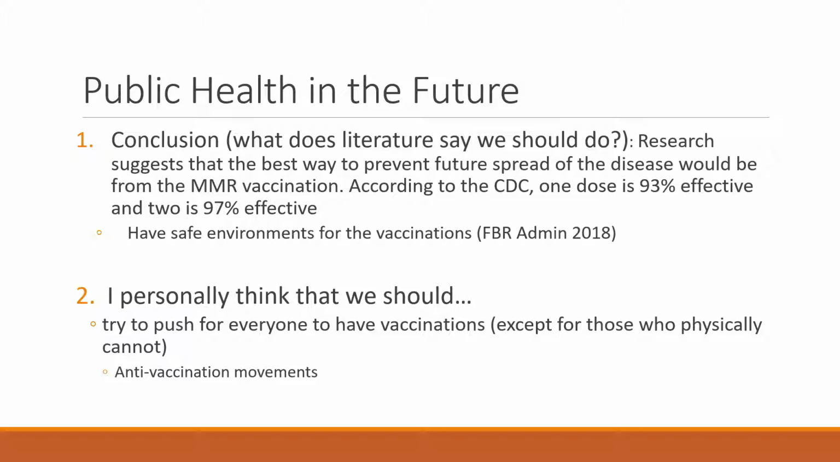I personally think that we should try to push for everyone to have vaccinations, except for those who physically cannot, such as people who are extremely sick with cancer, undergoing chemotherapy, or newborn babies. However, I know that this is really hard to do because there are a lot of anti-vaccination movements currently, and there are people who are misinformed and firm on their beliefs that vaccinations are harmful. But the best we can do with them is to try to inform them or provide them with real-life examples of people who have converted because they are more likely to believe them.